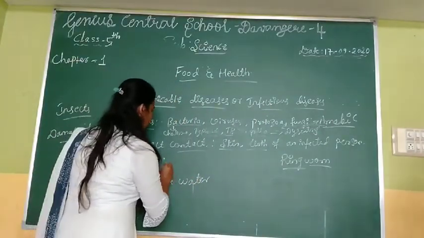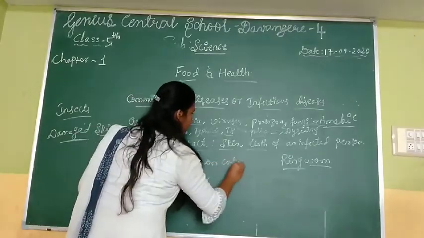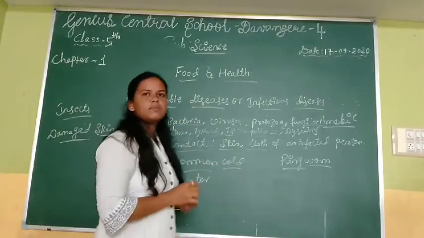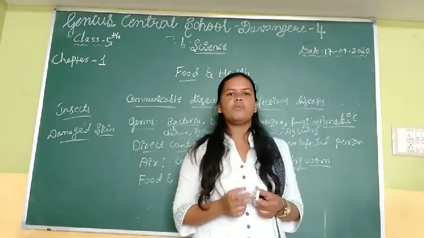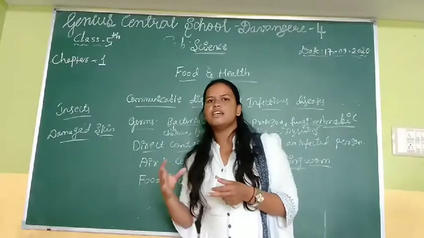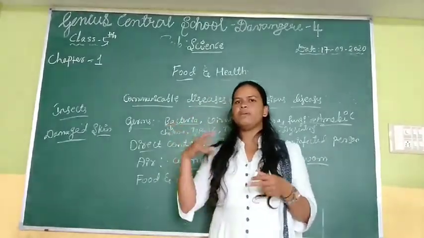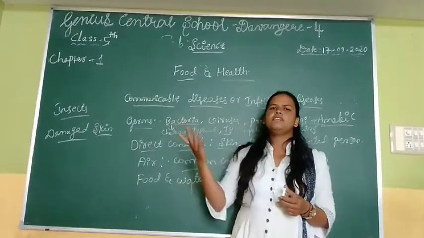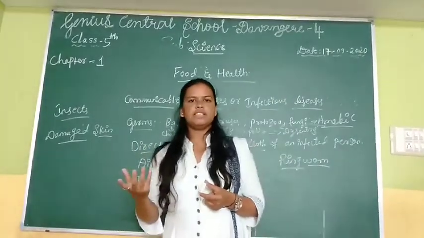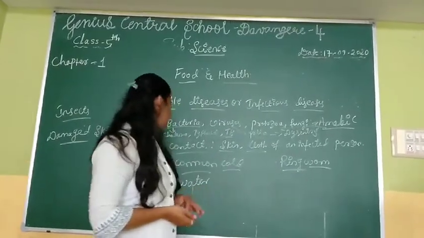Air. How is the common cold spread by the air? When an infected person comes and sneezes, while sneezing, the germ droplets come out and mix into the air. Then another person breathes that air, and the common cold will happen.